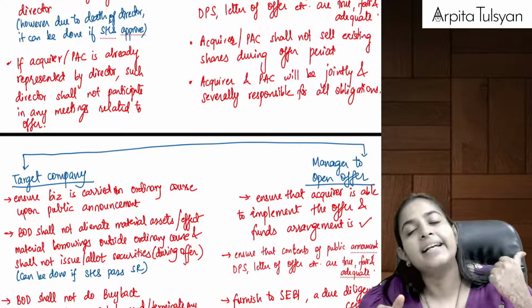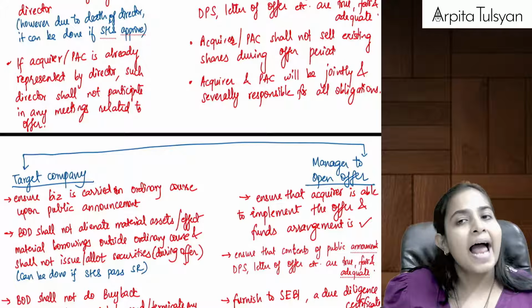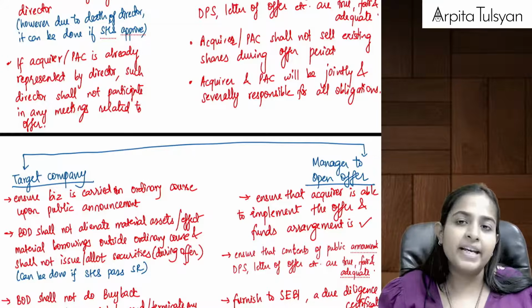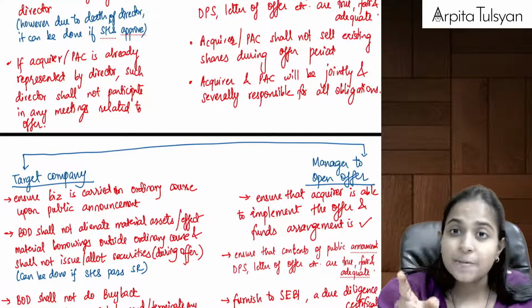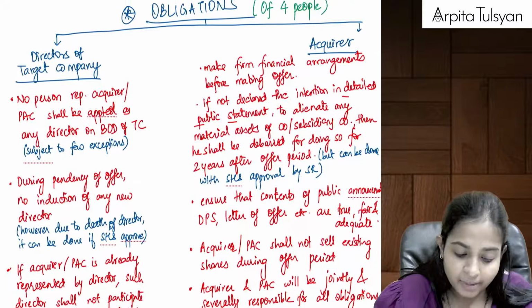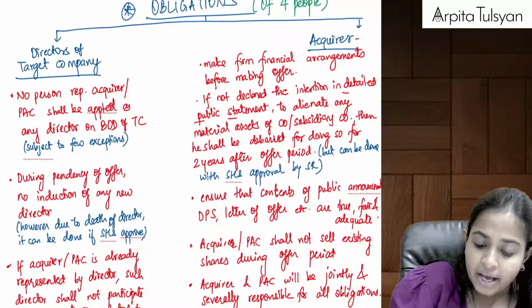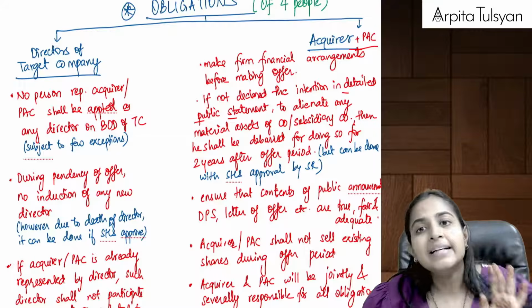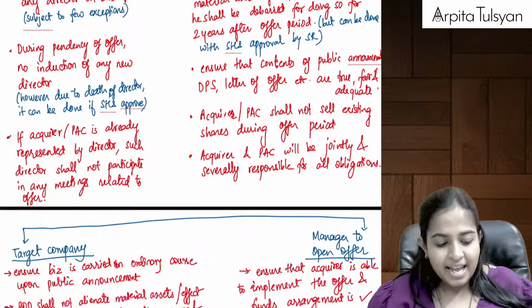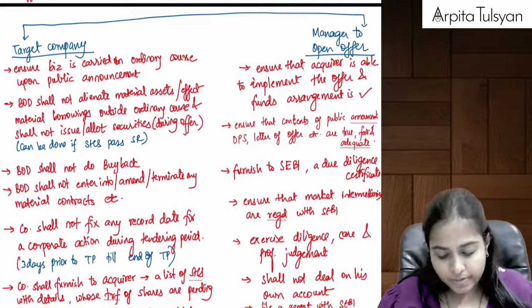So don't sell it. Don't sell your old holdings during the offer period. And if you do not fulfill these obligations, the acquirer as well as the PAC will be jointly and severally liable, because even if they have written that this is the obligation of the acquirer, can we say this is the obligation of the acquirer as well as the PAC? Are you clear with this? Manageable till here? Yes, simple obligations.